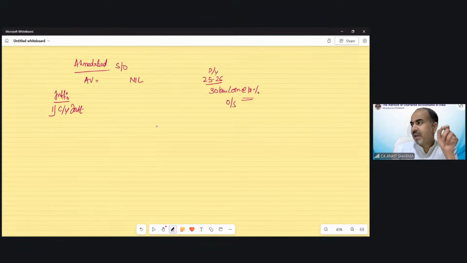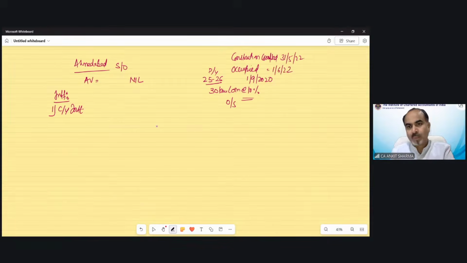So the loan has been taken on 1st September 2020. Construction completed date has been given in the question, 31st May 22. And the assessee occupied the property on 1st June 2022. So loan date has been given in question, construction date has been given, and the date the assessee occupied the property has been given in the question.